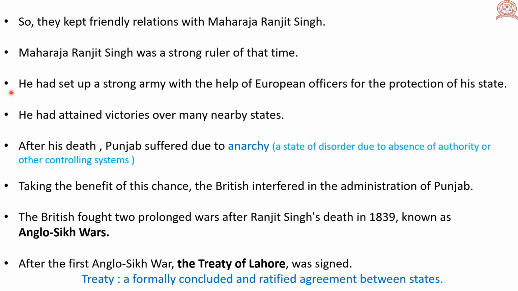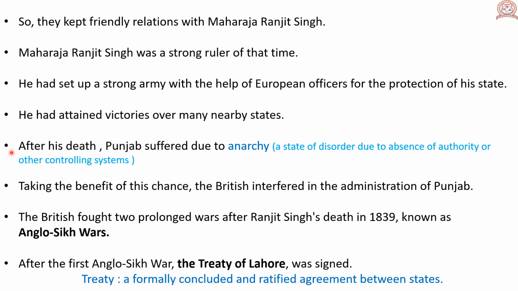He had set up a strong army with the help of European officers for the protection of his state. He had attained victories over many nearby states. After his death, Punjab suffered due to anarchy.